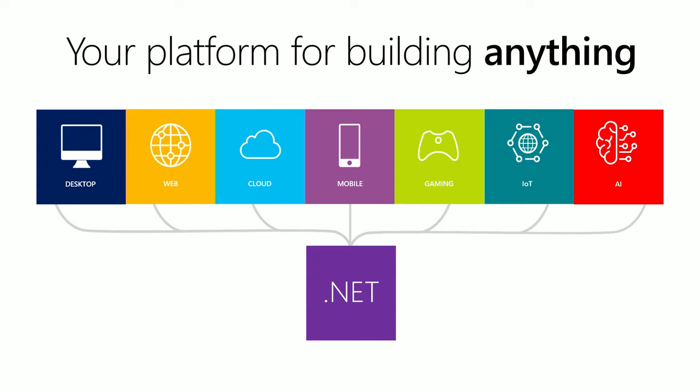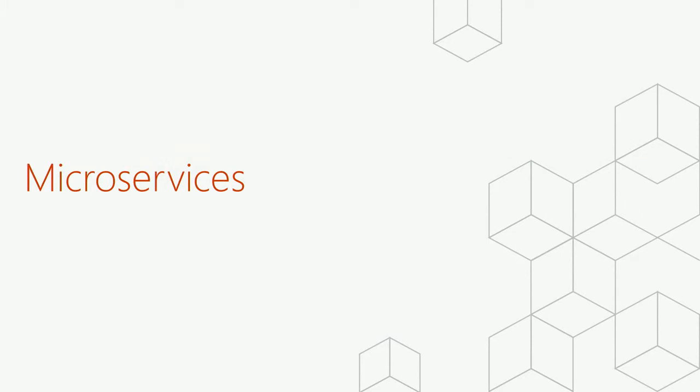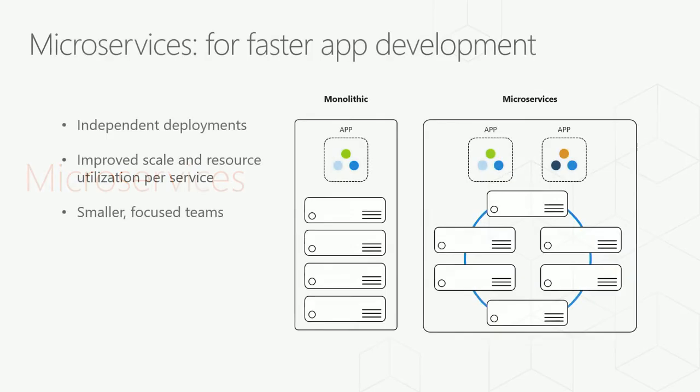And one of the things that we want to talk about today is a lot of the work that we've been doing with the microservices work in .NET Core. So today we're going to show you a little bit about how .NET Core can be used to build any type of app. Specifically, we're going to start with some of the cloud development and microservices.